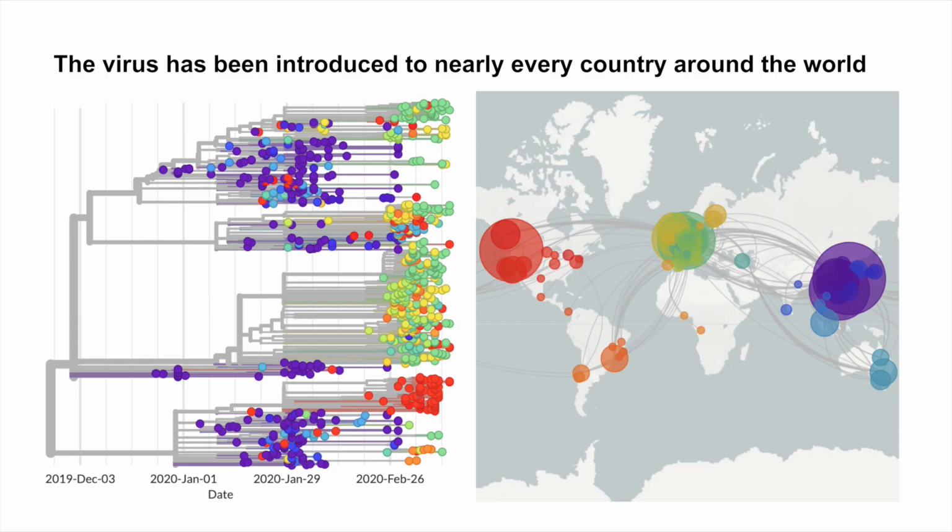The virus has been introduced to nearly every country around the world. On the tree, we see lots of this kind of intermingling of samples from different countries. In fact, the World Health Organization reports confirmed cases in 159 countries out of a total of 195 in the world. However, not all introductions result in outbreaks.